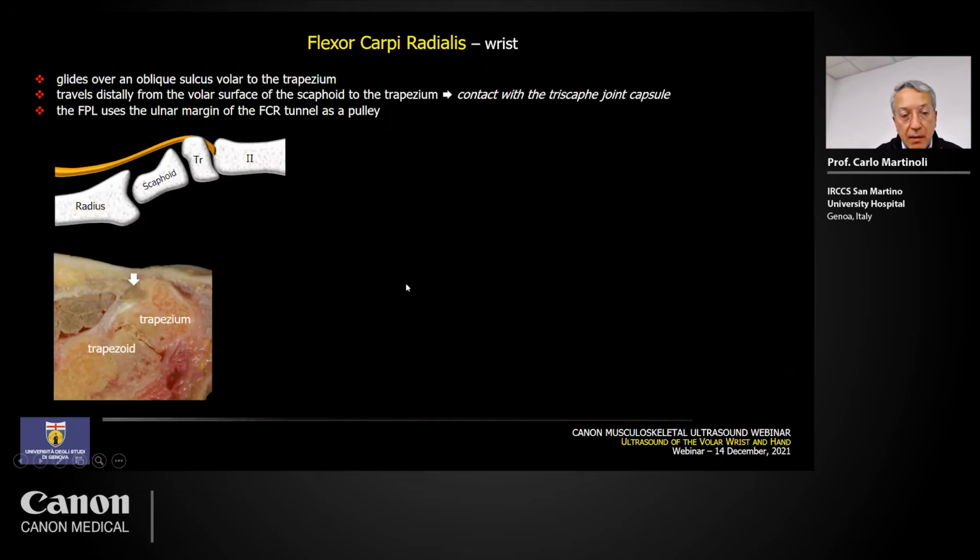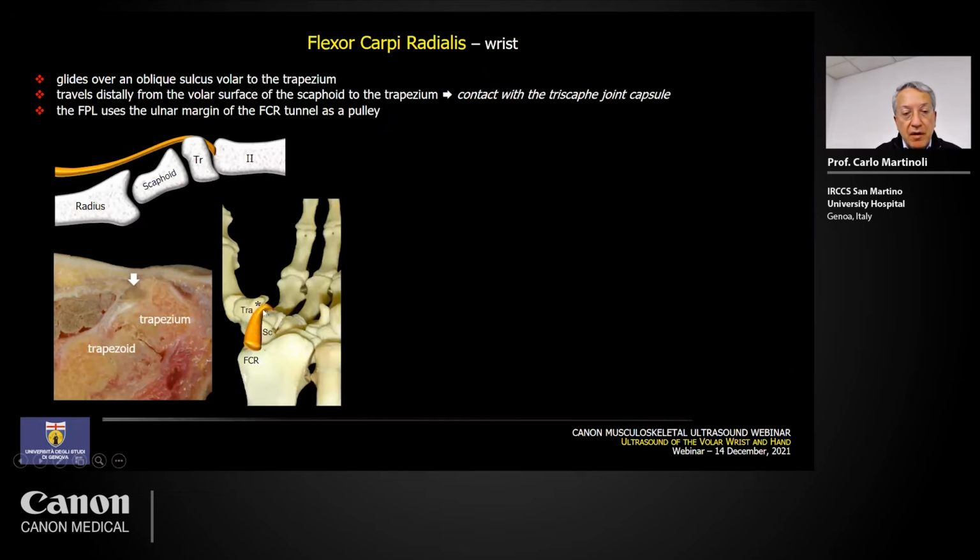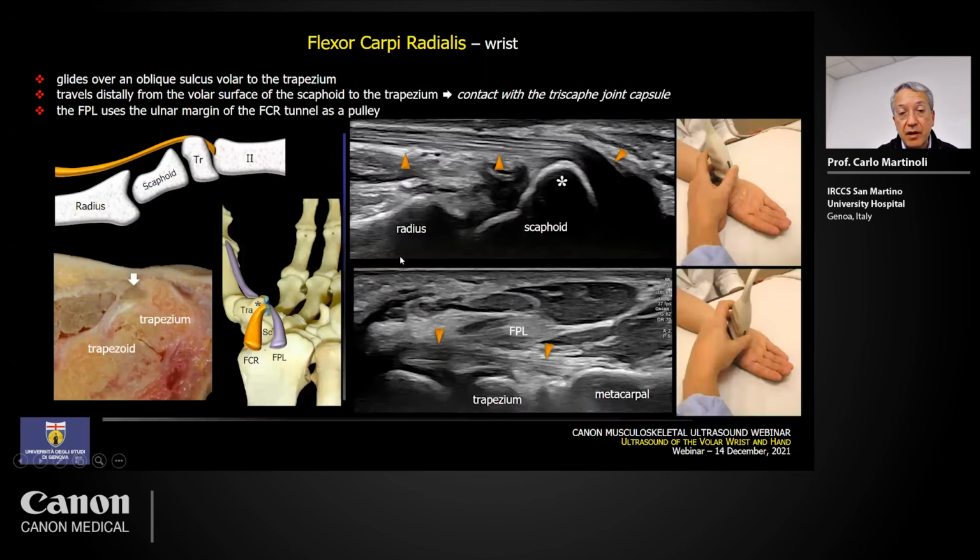second metacarpal. So this is the course of the flexor carpi radialis, the close relationship with the trapezium, you see here, with the scaphoid, with the trapezoid, and this is the relationship between the flexor carpi radialis and the flexor pollicis longus. The flexor pollicis longus is contained within the tunnel. The flexor carpi radialis is firmly stabilized against the trapezium by dense connective tissue, and it runs outside the tunnel, as you can see in this cadaveric view.